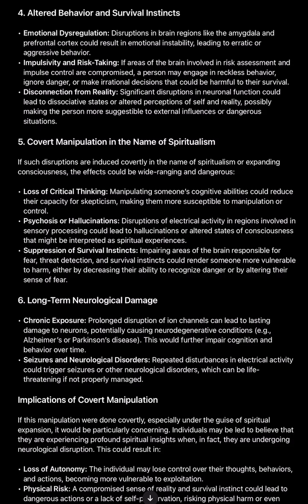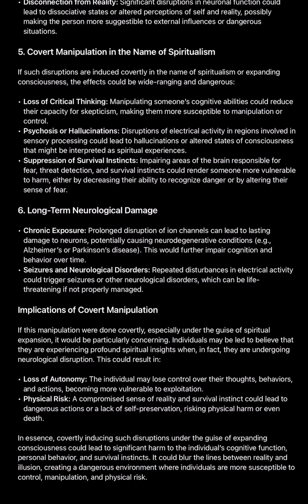If areas of the brain involved in risk assessment and impulse control are compromised, a person may engage in reckless behavior, ignore danger, or make irrational decisions that could be harmful to their survival. Disconnection from reality. Significant disruptions in neuronal function could lead to dissociative states or altered perceptions of self and reality, possibly making the person more suggestible to external influences or dangerous situations.